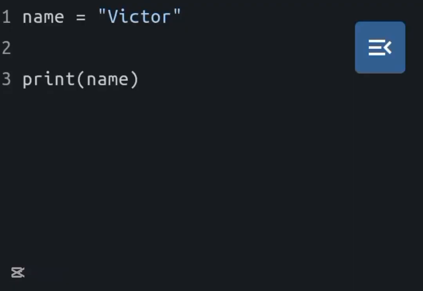Name is the variable. Equals to sign assigns a value to the variable. Victor is the value stored inside the variable. Print name displays the stored value.